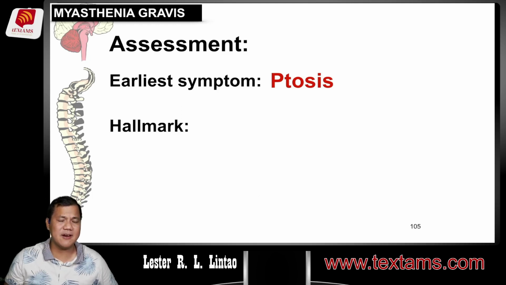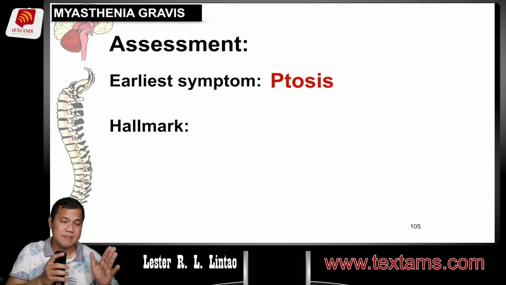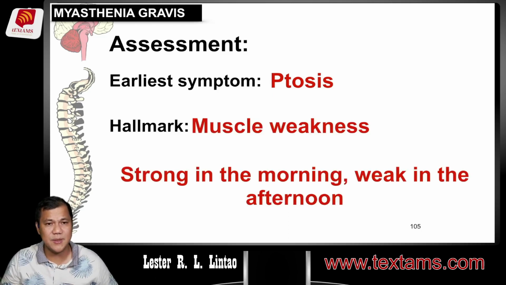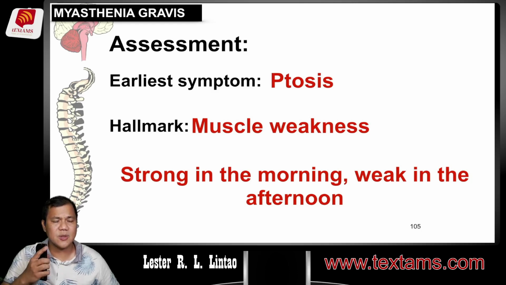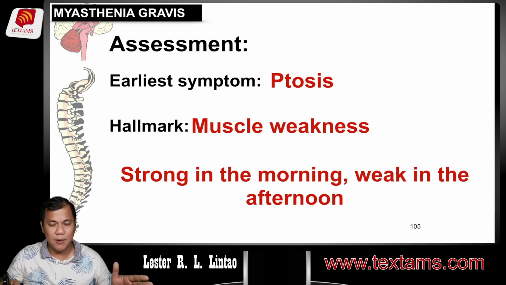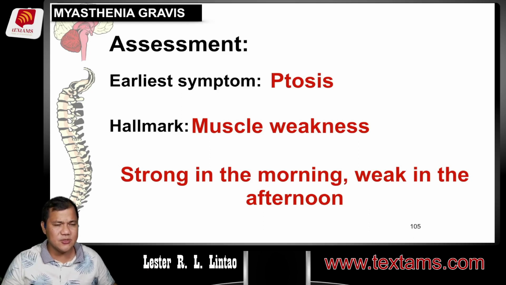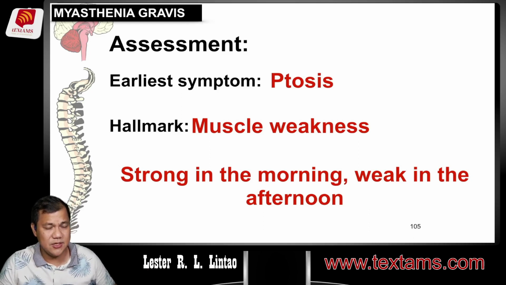Now, anong hallmark however? Siyempre, alam mo na, pag may muscle, asthenia, weakness, and then gravis is severe. So, severe muscle weakness, right? So, meron siya ngayong muscle weakness, whereas they're strong in the morning and weak in the afternoon. Or kung di man afternoon, after prolonged activity. So, example, umaga pa lang exercise, mga lunchtime, nanghihina na yan kasi ubos na yung functional na acetylcholine because of the destruction of receptor sites. Yung assessment natin dyan, strong in the morning and weak in the afternoon.